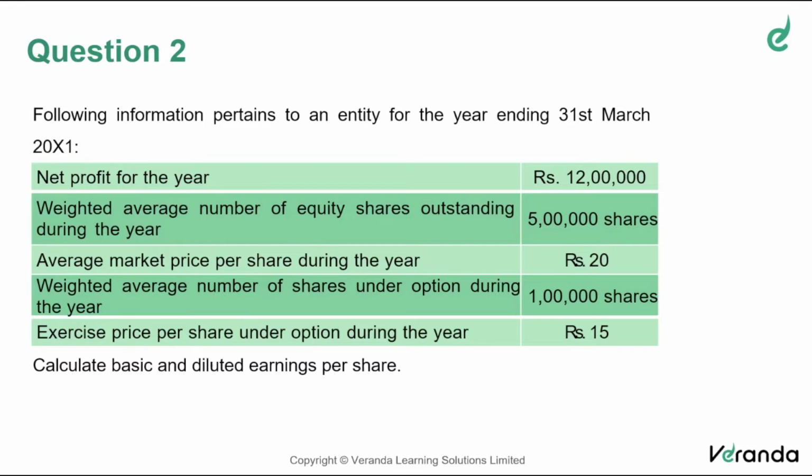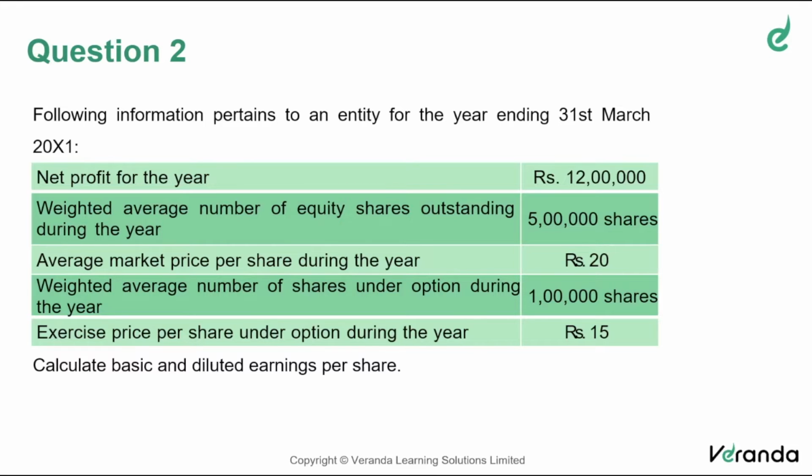But you can ask me, sir, will it always happen? Not necessarily, friends. Sometimes, based on the potential equity shares, there is a possibility the earnings per share may increase also. Then we call that situation anti-dilutive. So the presence of a convertible instrument will ordinarily result in dilution of EPS, but it is not mandatory. Sometimes earnings per share may increase also. Then you say there is no dilution of earnings per share. It is anti-dilutive.